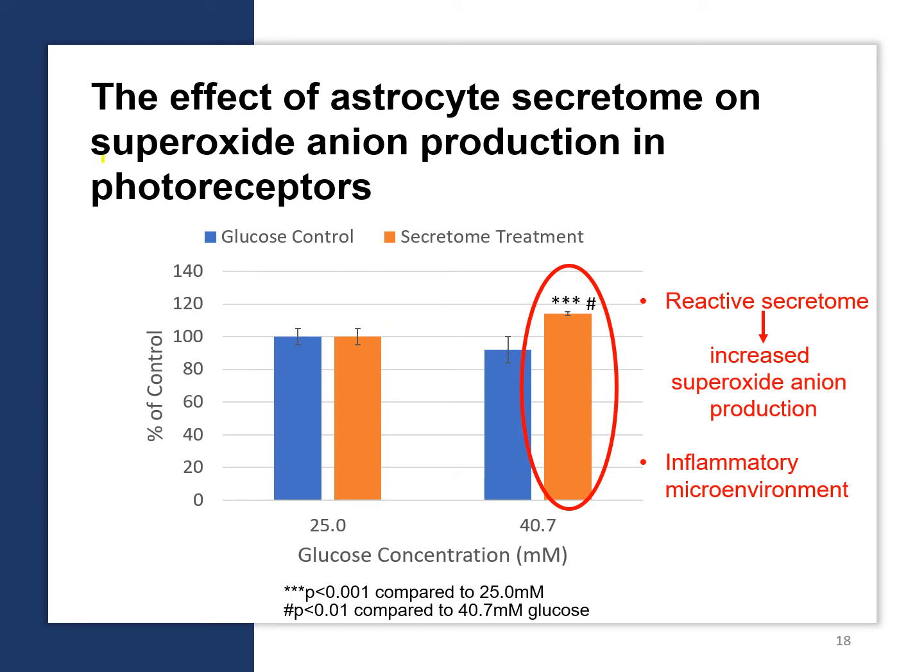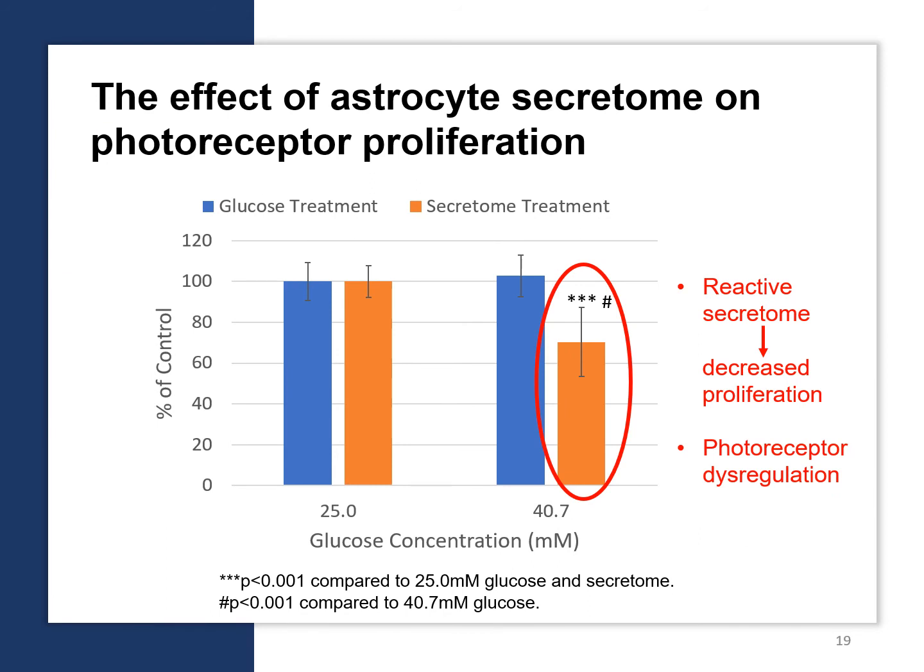Superoxide anion is another inflammatory marker. Mitochondrial superoxide anion assay suggested that when photoreceptors were treated with reactive secretome, they produced an increased amount of superoxide anion, indicating an inflammatory microenvironment. Lastly, an MTS assay suggested that photoreceptor proliferation decreases when treated with reactive astrocyte secretome. The decreased proliferation demonstrates photoreceptor dysregulation.